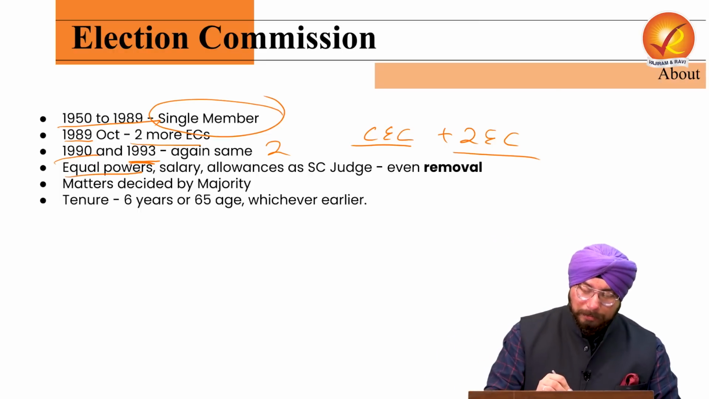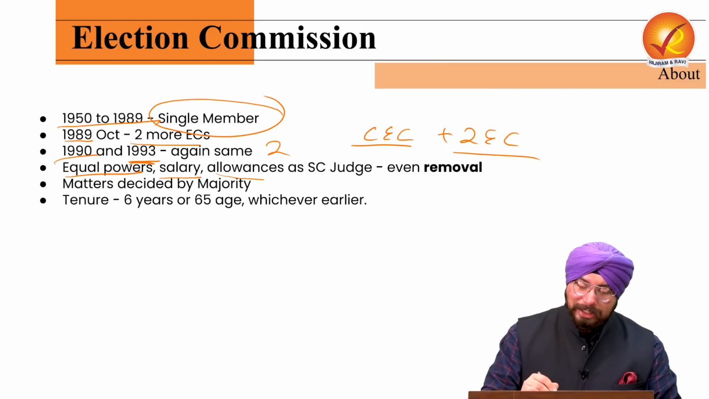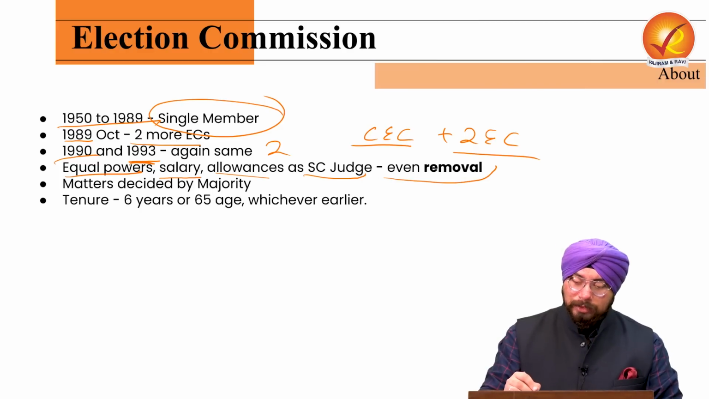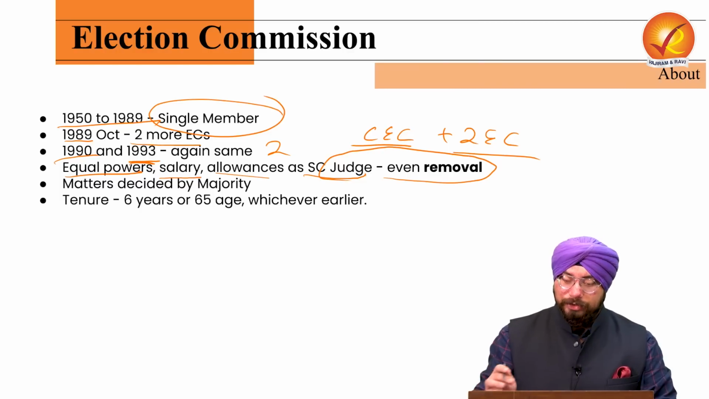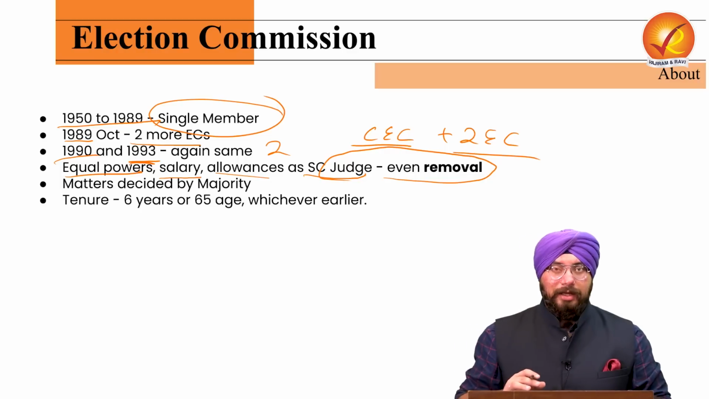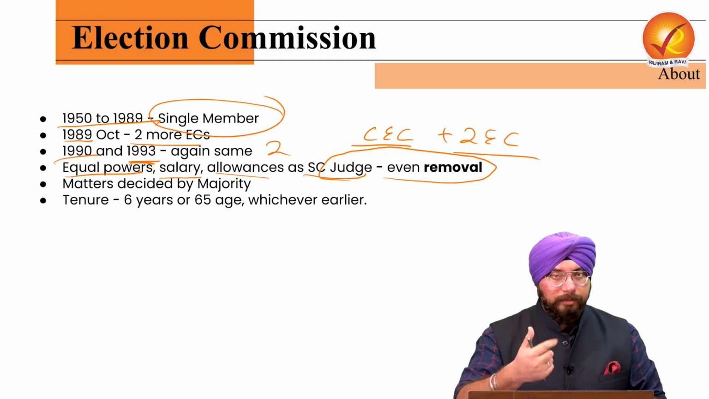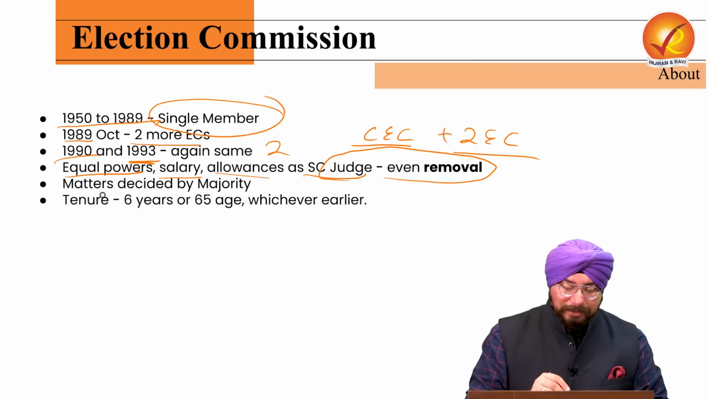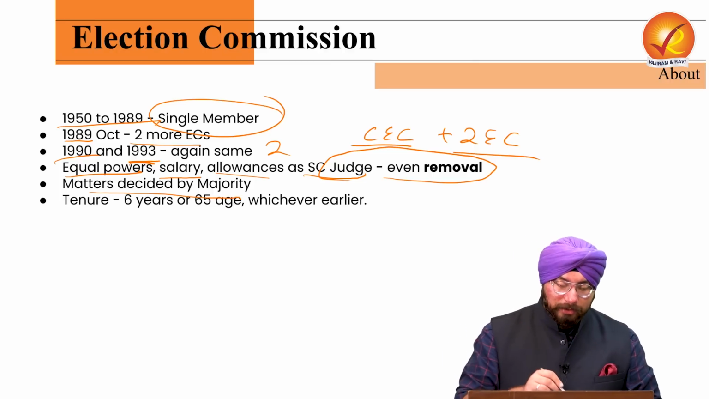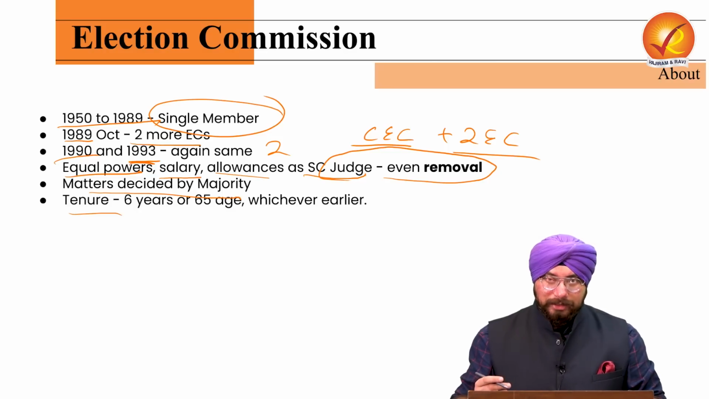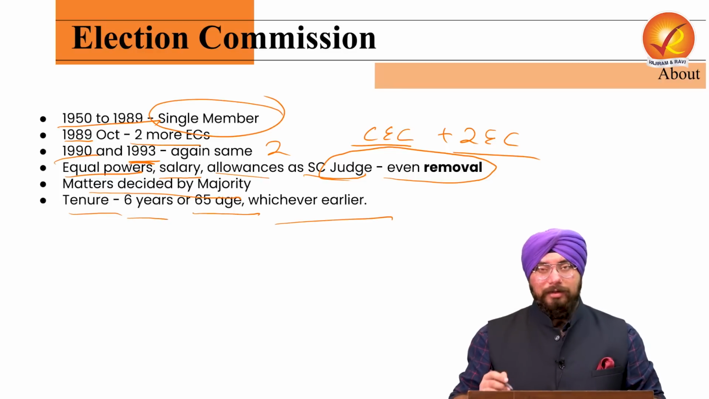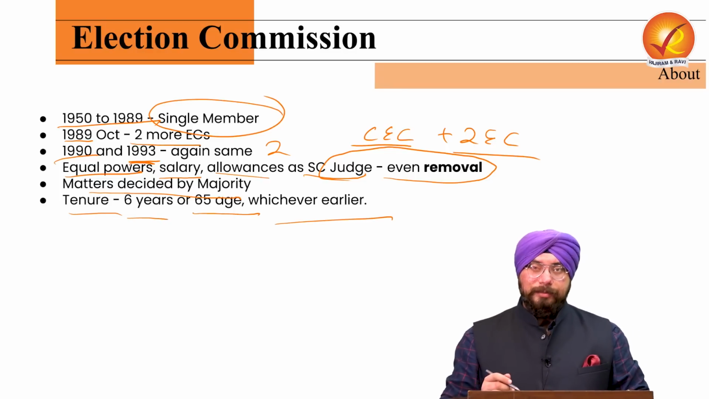Now they are having equal powers, equal salary and equal allowances as a Supreme Court judge. And even the removal of the Chief Election Commissioner and the election commissioners is similar to a Supreme Court judge. Now, if there is a disagreement amongst these 3, that is Chief Election Commissioner and the 2 election commissioners, the matter is to be decided by majority among the 3. And the tenure of the Chief Election Commissioner and the election commissioners is 6 years or 65 years of age, whichever is earlier. So that's all about Election Commission of India.